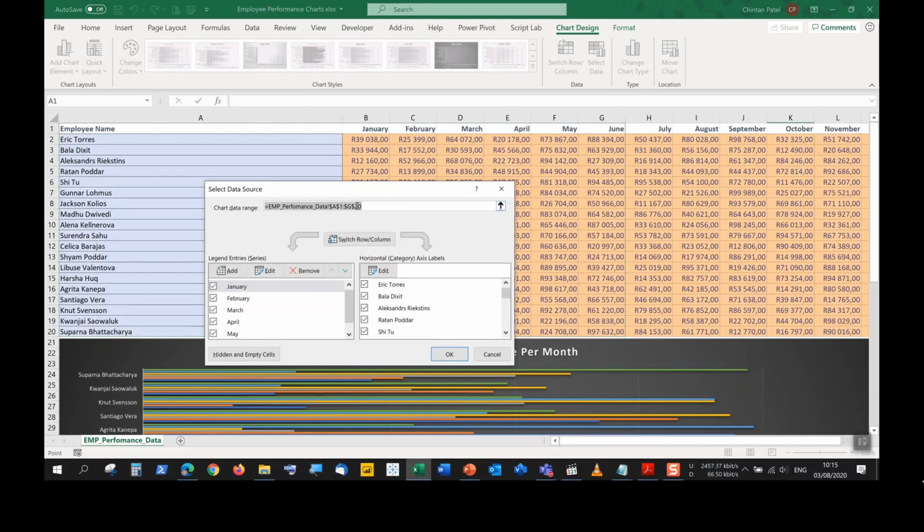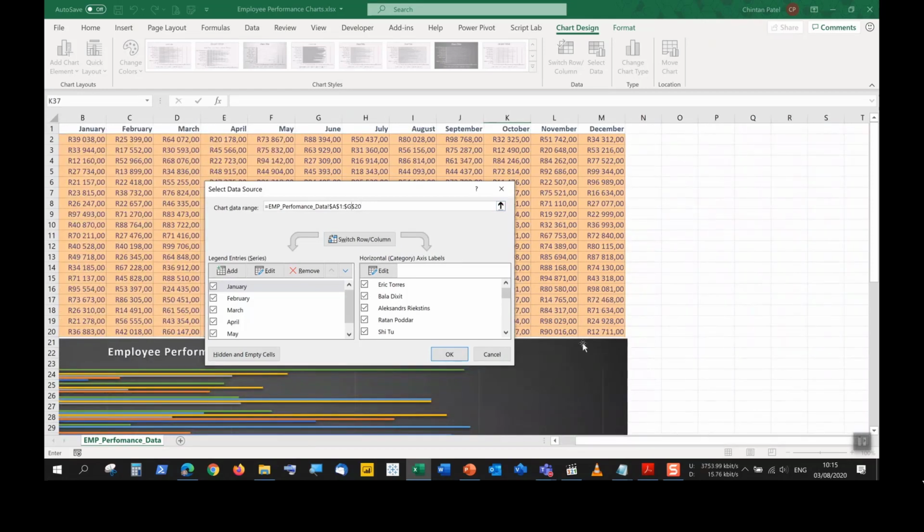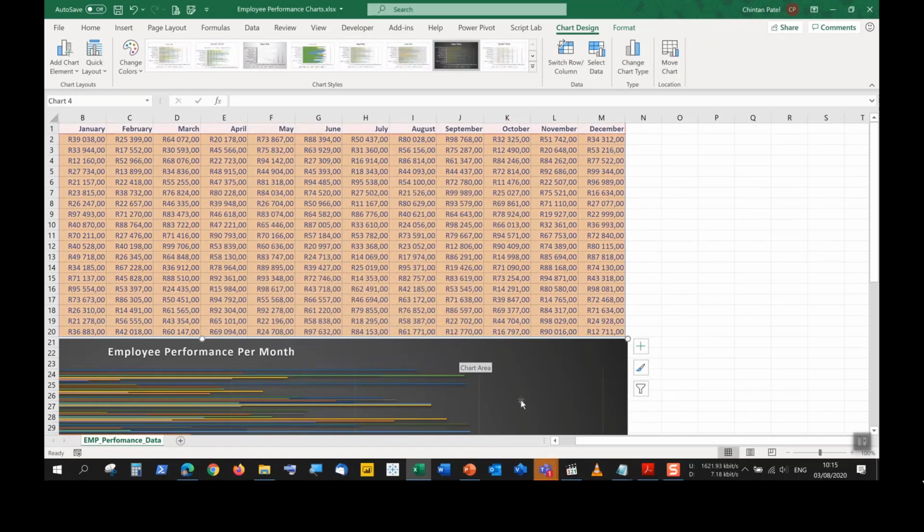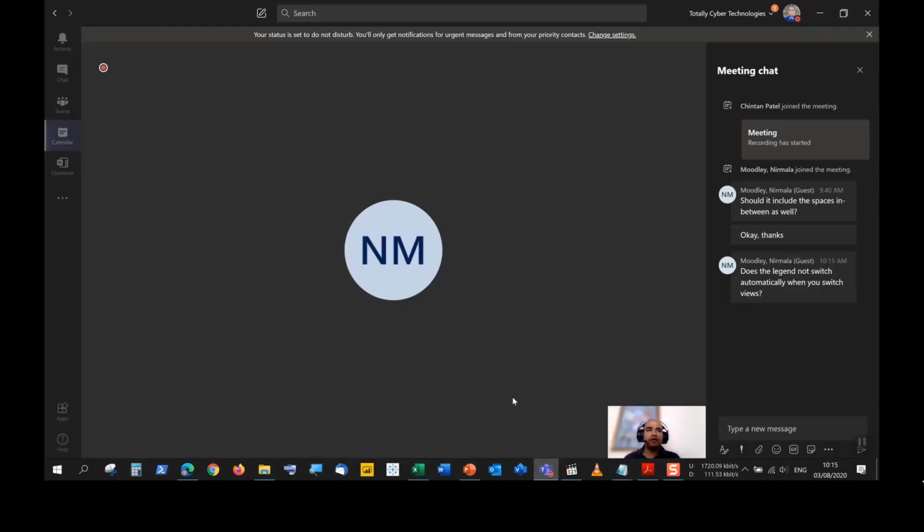You can remove this data here that you have in the chart data range altogether, or you can simply include the particular alphabet column letter. So instead of stopping at G20, I can say include all the data up to M20, and I can just push OK.